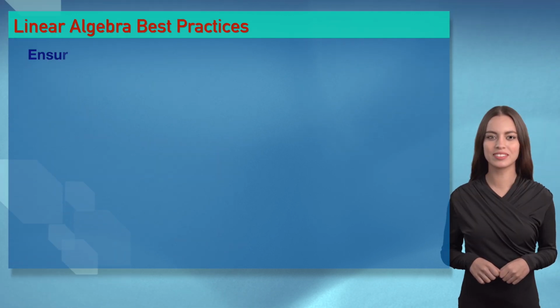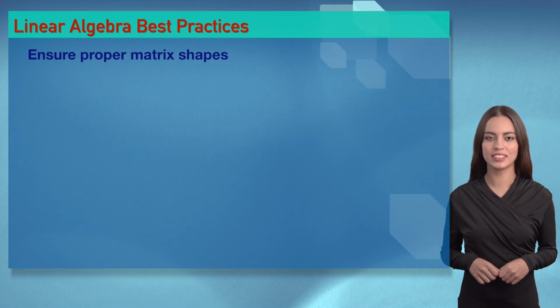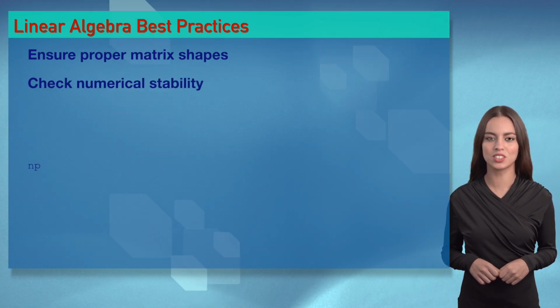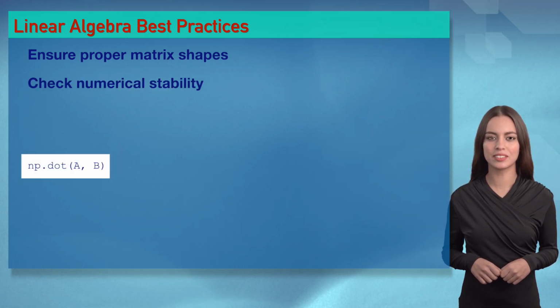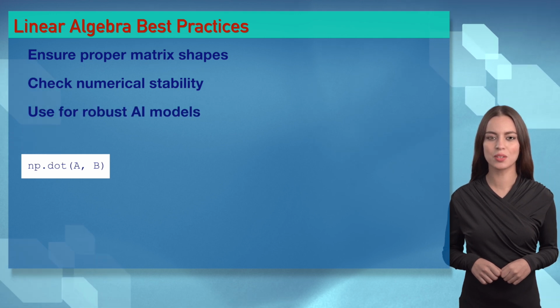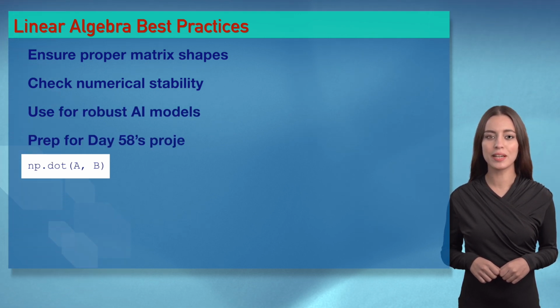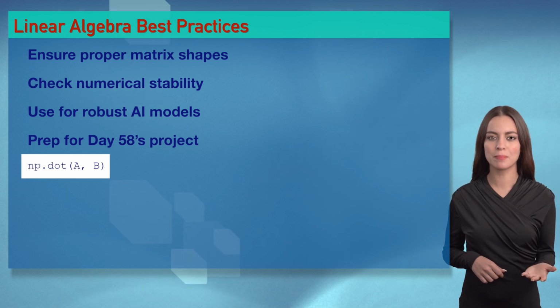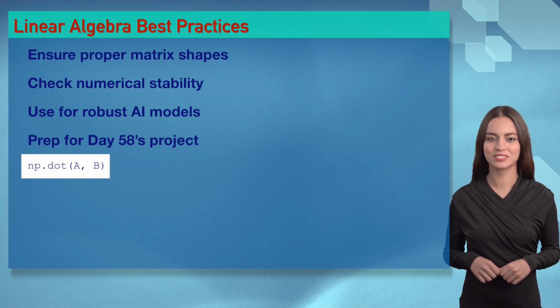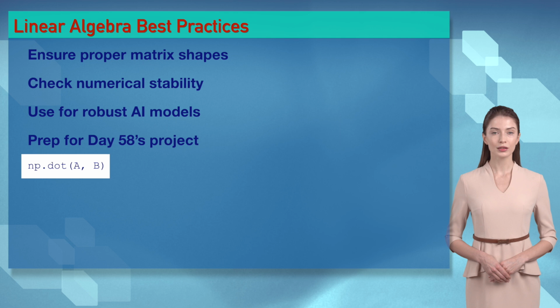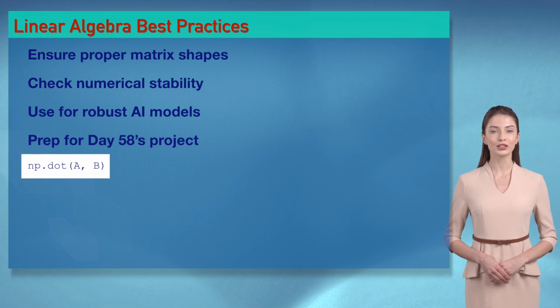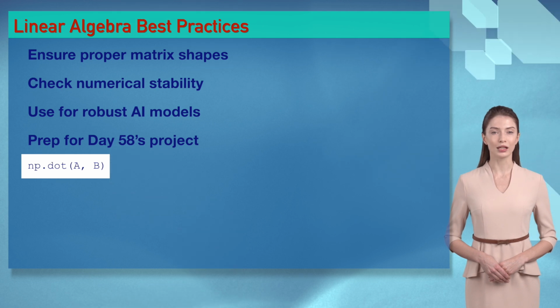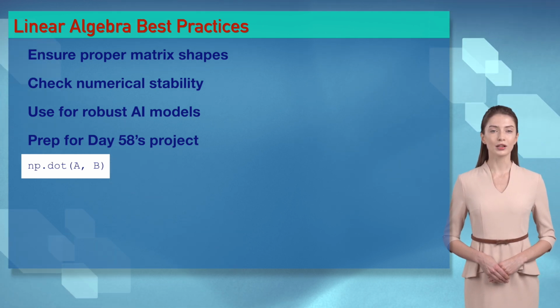Wizards, optimize linear algebra with clean data, proper matrix shapes, and numerical stability. Use NumPy for operations and SciPy for decompositions to ensure robust AI models for top performance. Irene's right, wizards. Always check matrix dimensions and use stable algorithms like SVD for efficiency. These practices make your AI models reliable. Apply them in your challenge.